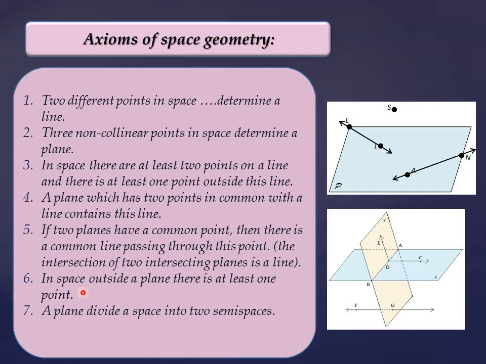Axiom 6, in space outside a plane there is at least 1 point. This one looks like the axiom that was number 3, I think. If in space there are at least 2 points on a line, there is at least 1 point outside this line. Here we are talking about space, outside a plane there is at least 1 point.